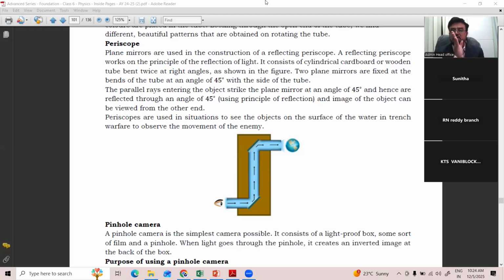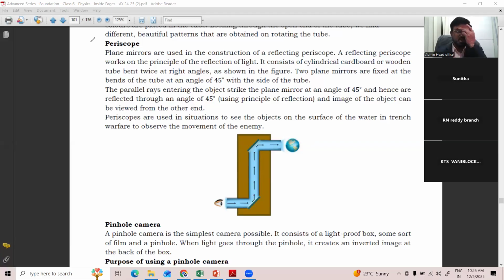Here there are 2 plane mirrors which are placed at an angle of 45 degrees. See, here one plane mirror is there, here one plane mirror is there. So suppose the light strikes here at 45 degrees, it comes back like this, again strikes here and comes out to see with the eye. You can observe from here, the object is there. Suppose this entire thing is a wall. We place it on the wall, and you can see the object clearly, or we can see the enemy's target. Wonderful. These 2 glasses are at 45 degrees. You see the application.